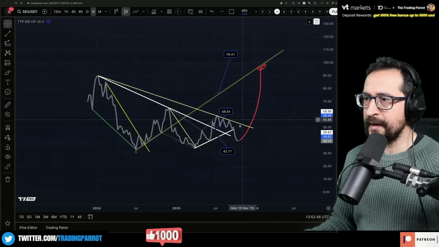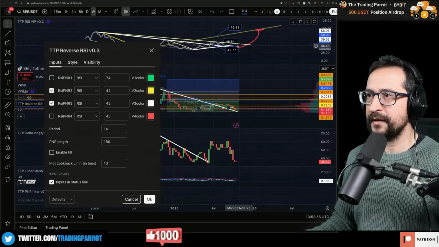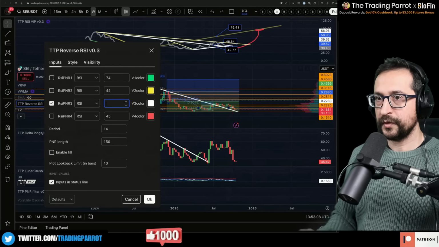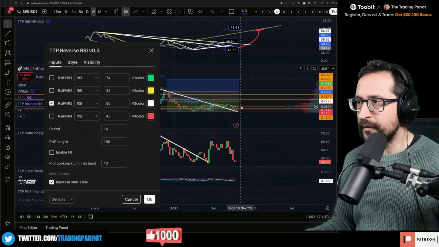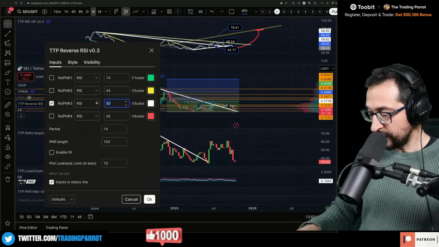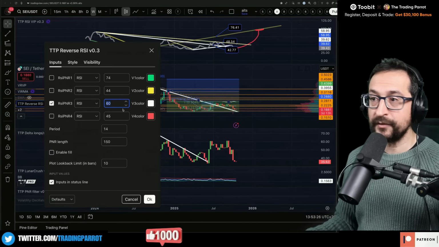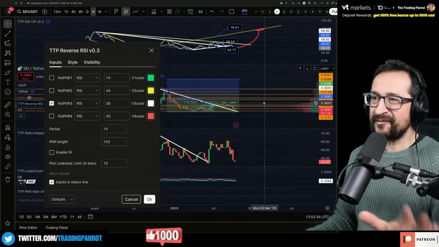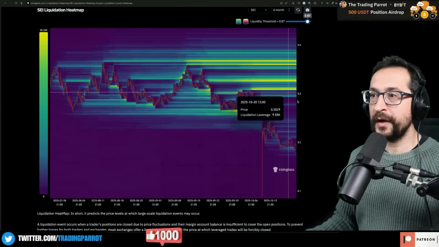And the RSI, so can we do a reverse RSI to see what RSI is going to achieve that? So let's remove this. Let's just use the white one. If we go to an RSI of 50, that reaches 26. So we need to get to an RSI of 60 to get to a price of 39. But I just want to get to 37. So let's continue reverse engineering this. 58? Yeah, roughly. If we get to an RSI of 58, we get to 37, which is where we liquidate